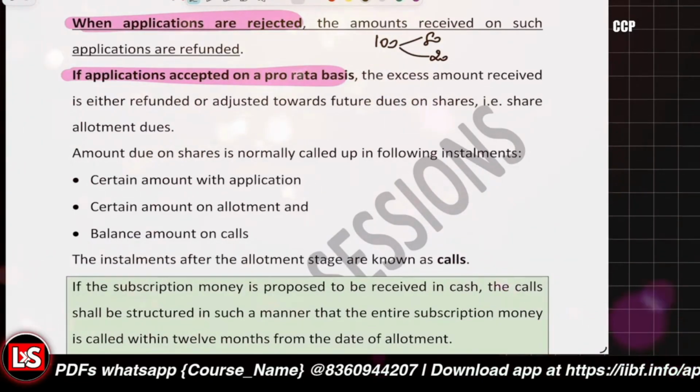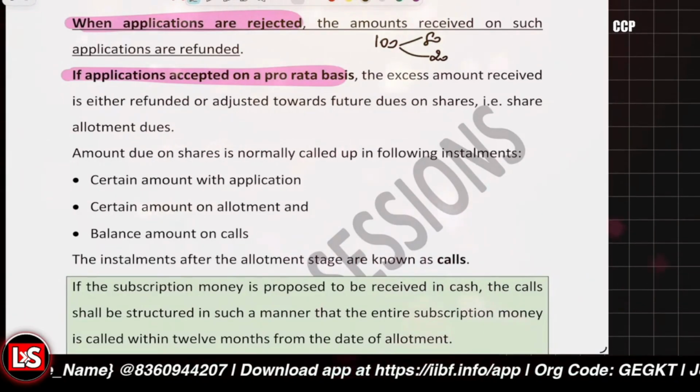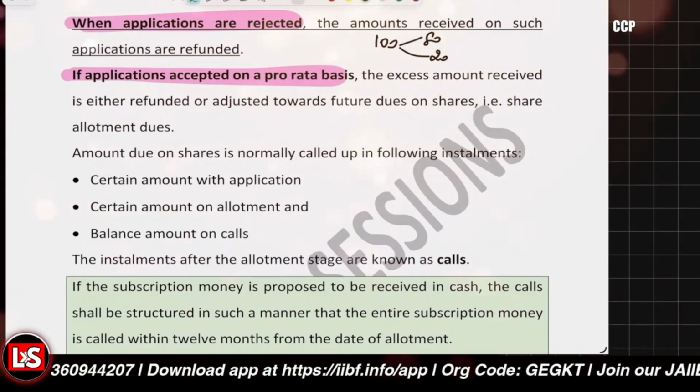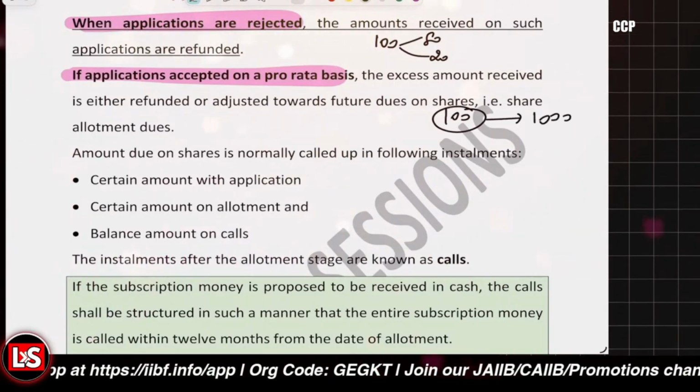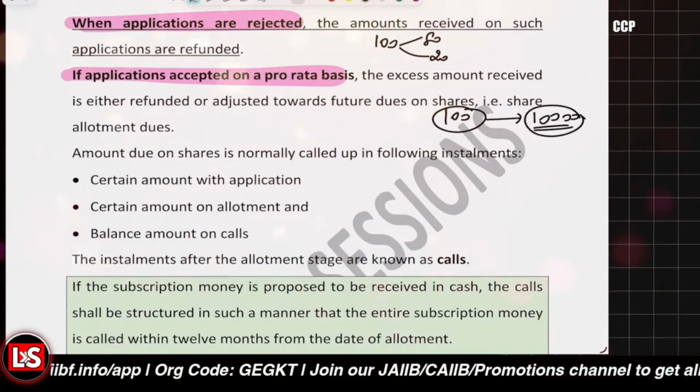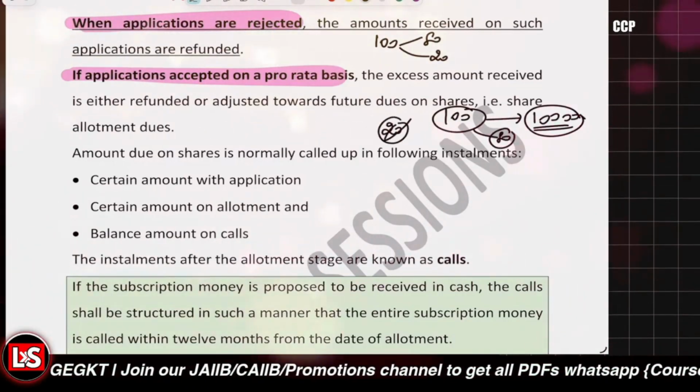Let's take the case that the total number of shares which were basically applied for were 100. The person applied for 100 shares and paid an application money of, let's say, rupees 10,000, and you decided that 80 shares are to be issued and 20 shares are not to be issued, right?